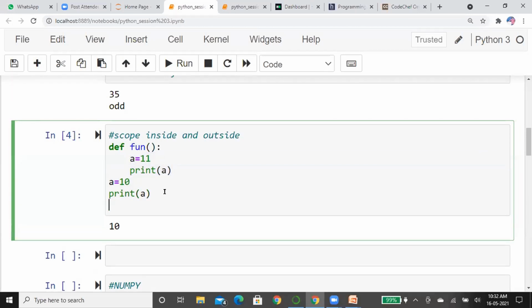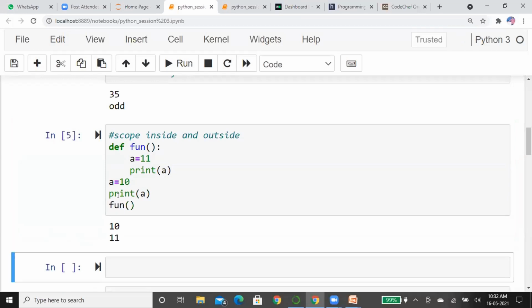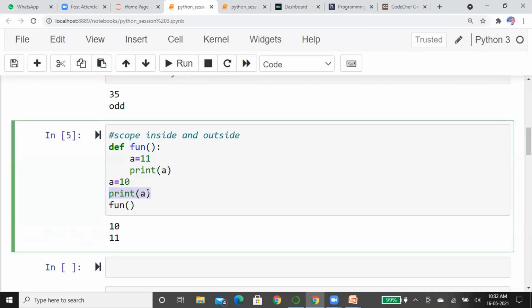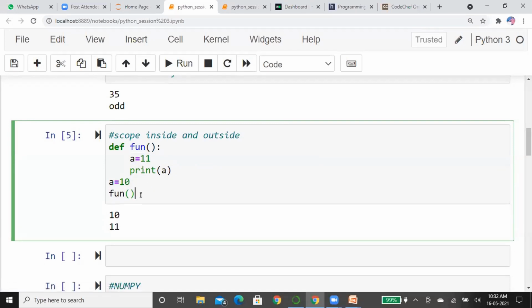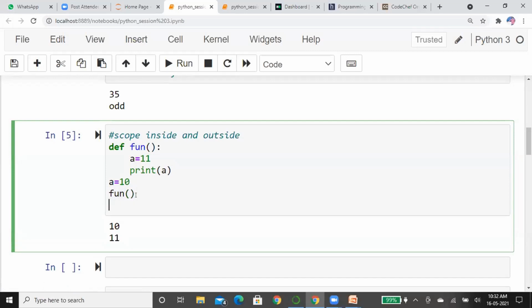Let me check. I'm going to call the function. Just running. See here, we are printing the local scope outside the function, a value as 10, and we are calling the function and the local scope of a value as 11 inside the function. You clearly see that a is the same name, but it is different in the function and outside the function. Some may think that since you called the function first, that's why the a value is not changed. Let me show you. I am calling the function first, and after the function, I am printing the a value.